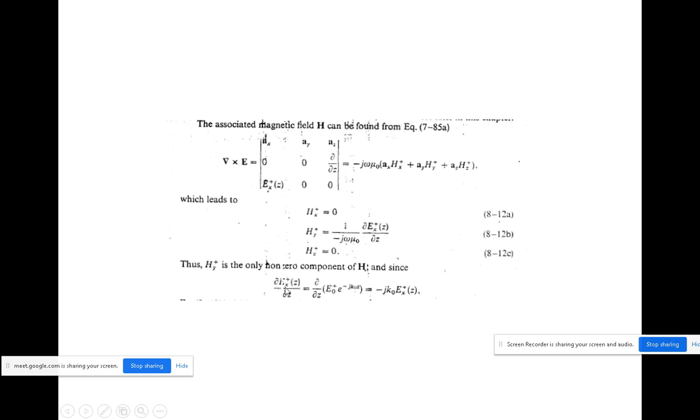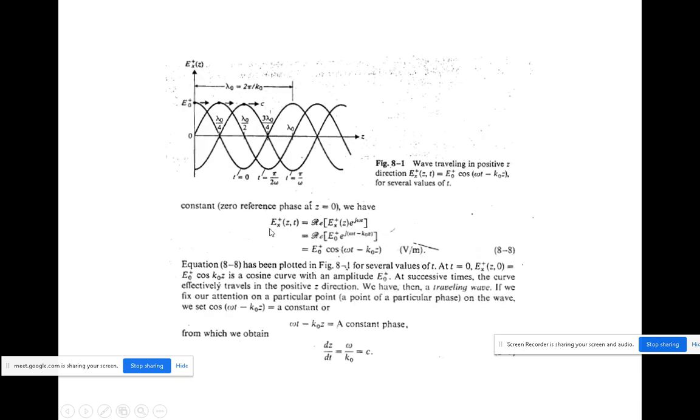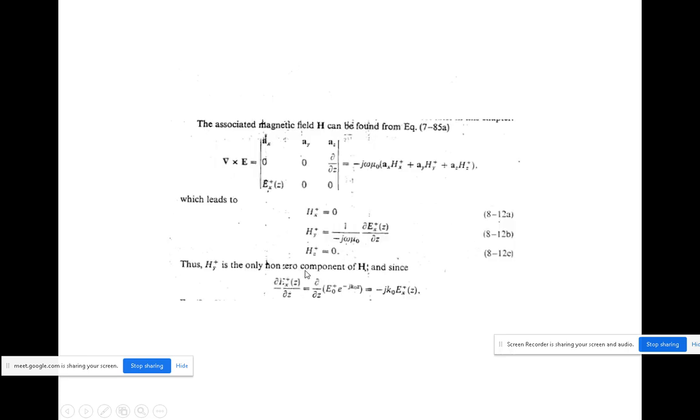Now we are going to write dou ex plus of z divided by dou z equal to dou by dou z of e naught plus e power minus jk naught z. இதுதானே ஆல்ரெடி நாம பார்த்துட்டு இருக்கோம், ex க்கு தானே மேல பார்த்துட்டு இருக்கோம், அதுதான் இங்க எடுத்து எழுதிருக்கோம். Dou ex positive of z by dou z equal to dou by dou z of e naught positive e power minus j k naught z, equal to this can be written as dou ex plus of z by dou z.